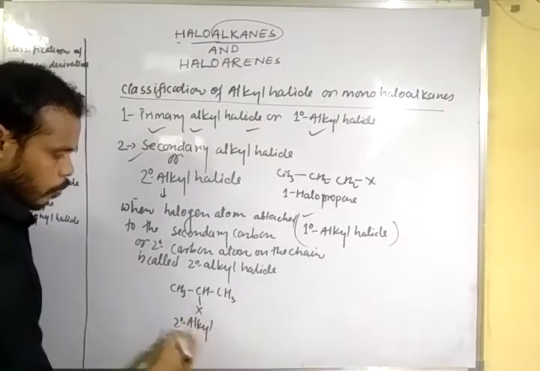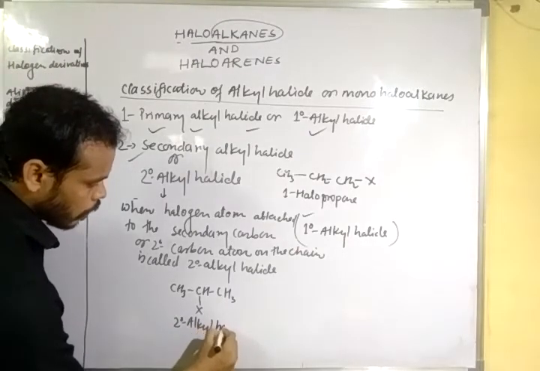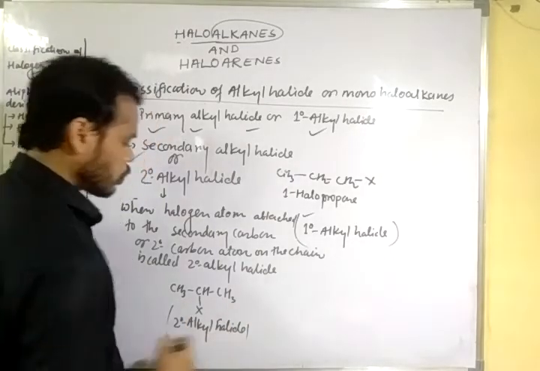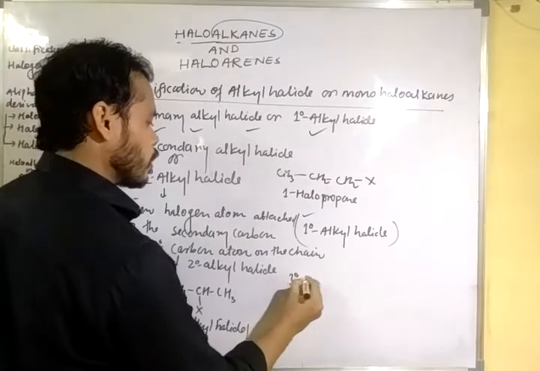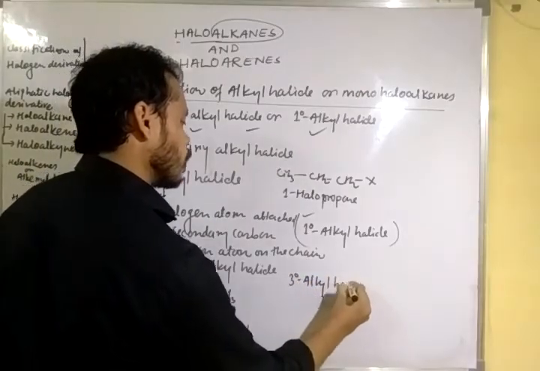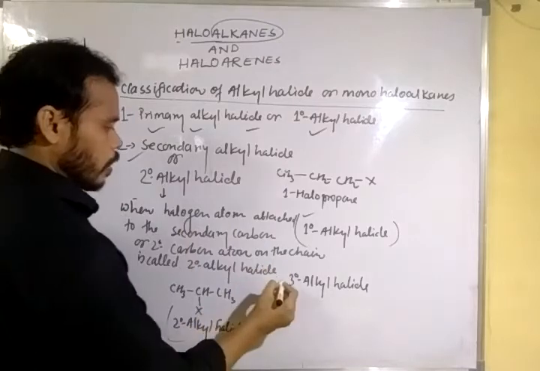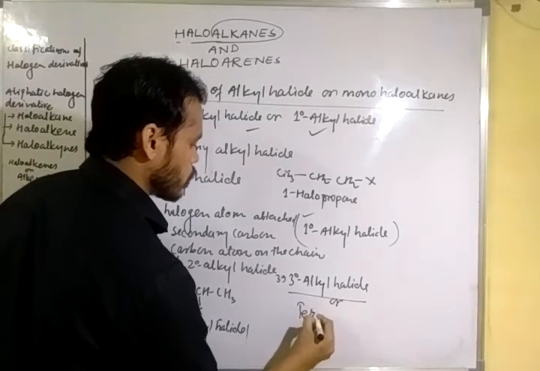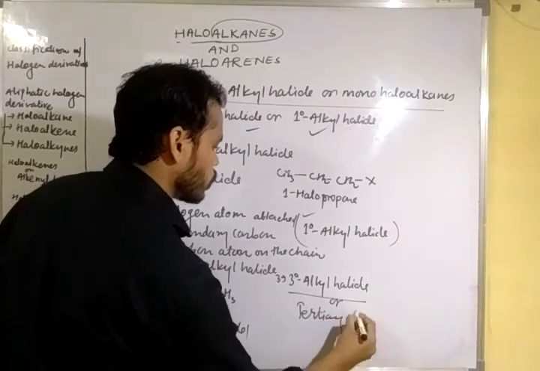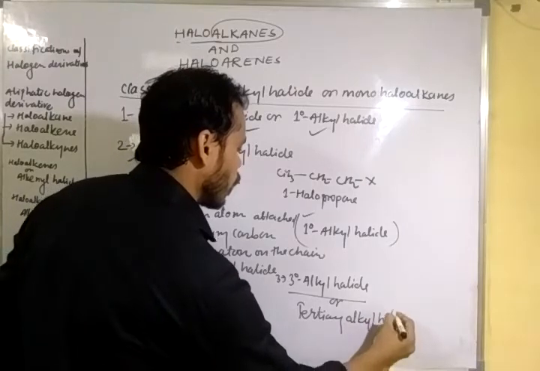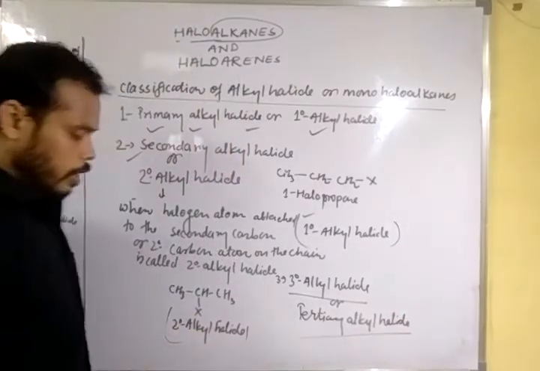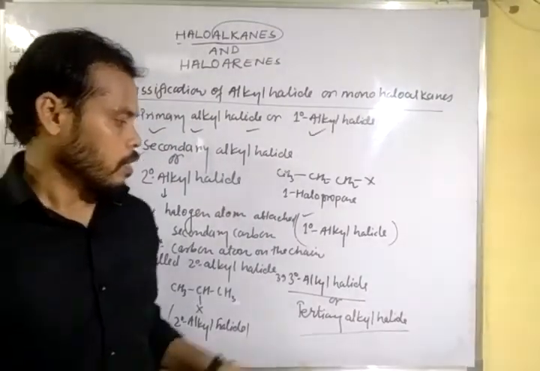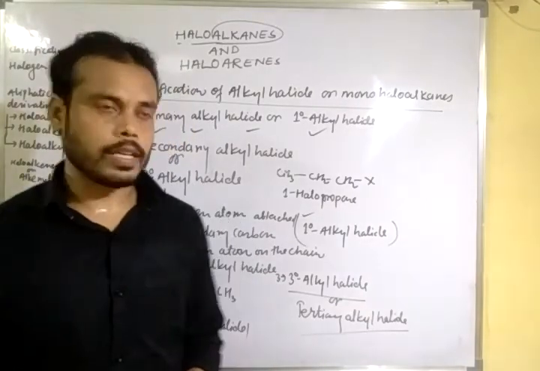Okay, next is 3 degree alkyl halides, or you can say tertiary alkyl halides. In the case of tertiary alkyl halides, the halogen atom attached to the tertiary carbon atom is called tertiary alkyl halide.